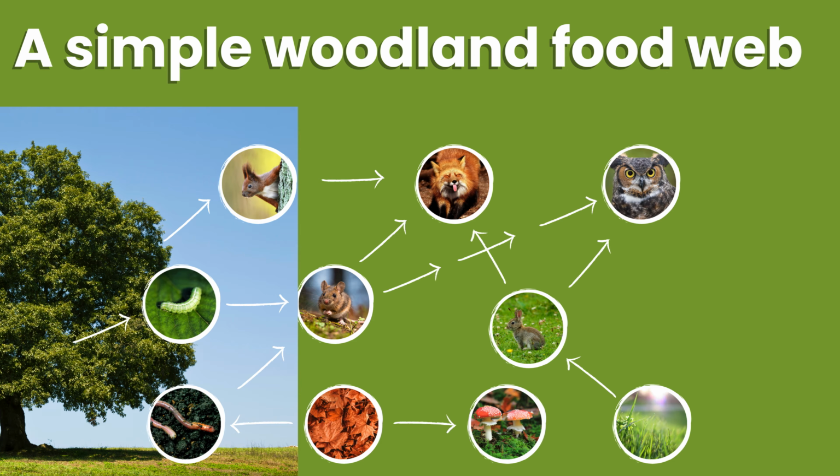A food web is used to show lots of different food chains and how they overlap. Instead of showing just one linear path, it connects the multiple feeding relationships between different organisms. For example, a rabbit might eat several types of plants, and a fox might prey on various animals, not just rabbits. Our food web captures all these overlapping food chains, illustrating the interdependence of species in an ecosystem.